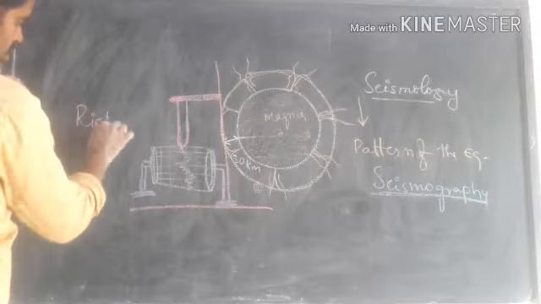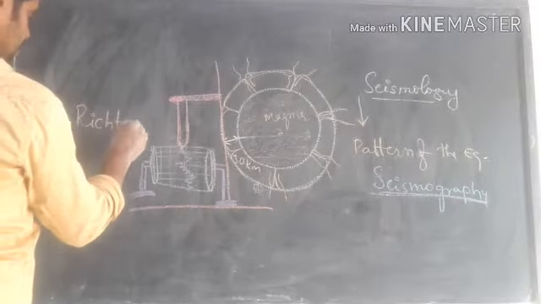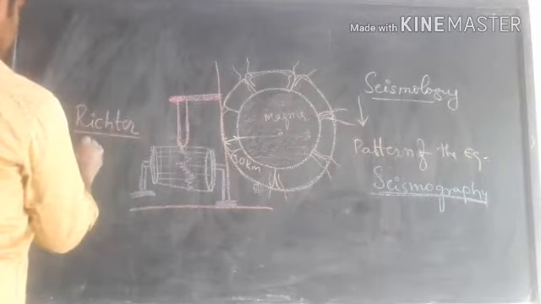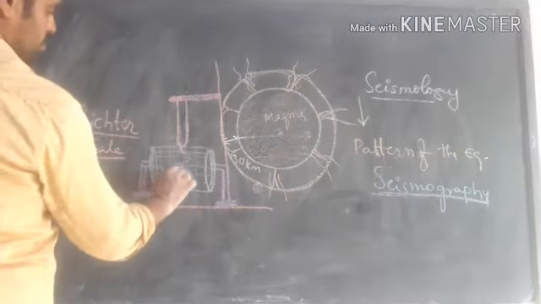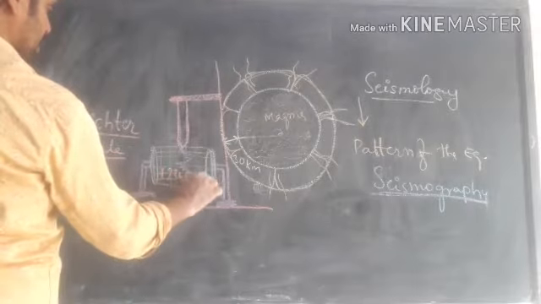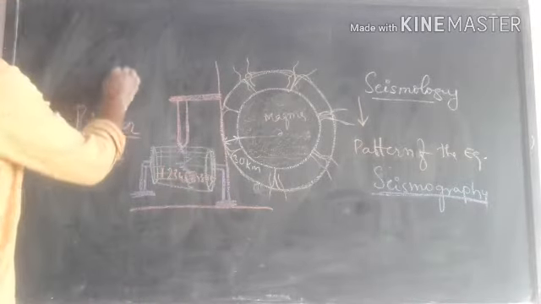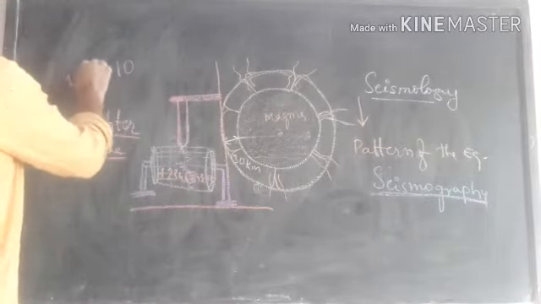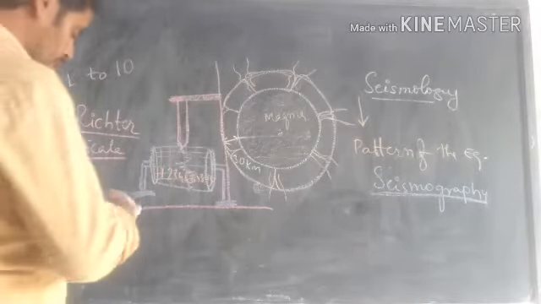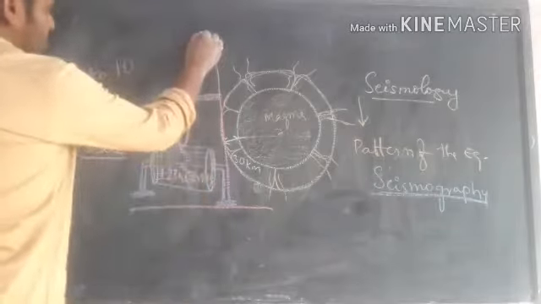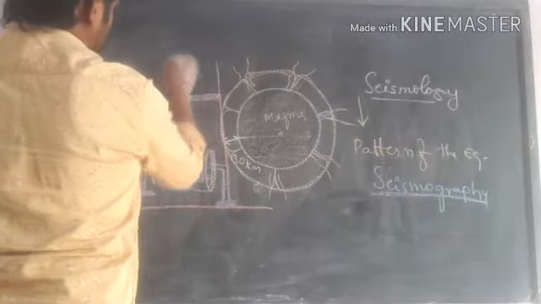What is it called? It is called the Richter scale. On the Richter scale there are numbers 1, 2, 3, 4, 5, 6, 7, 8, 9, 10. There are 10 scales on the Richter scale. If an earthquake occurs, it shows on the Richter scale.